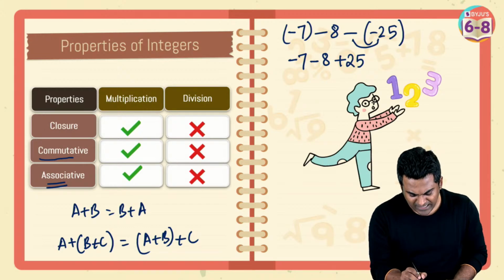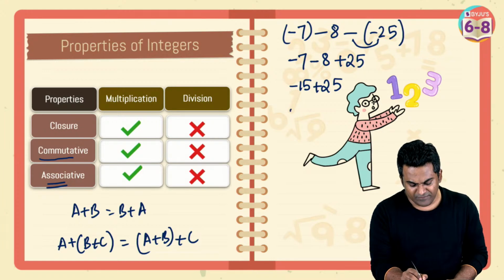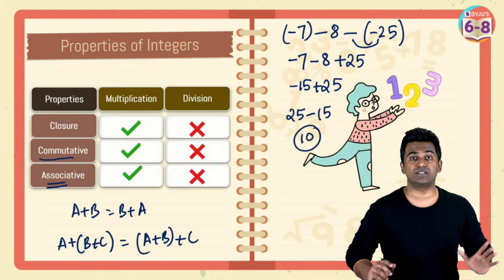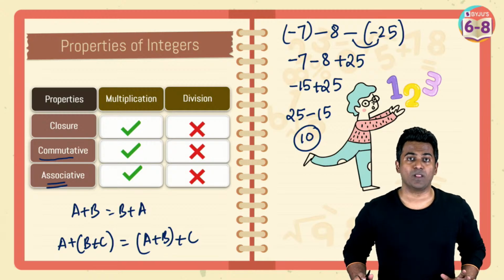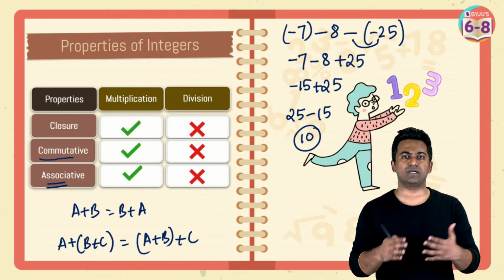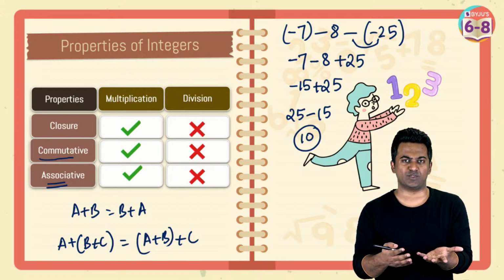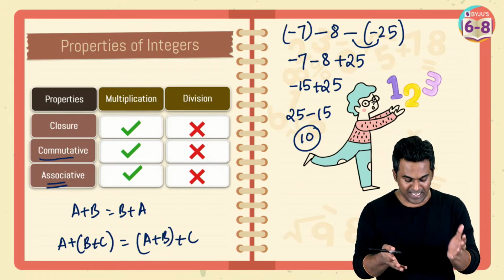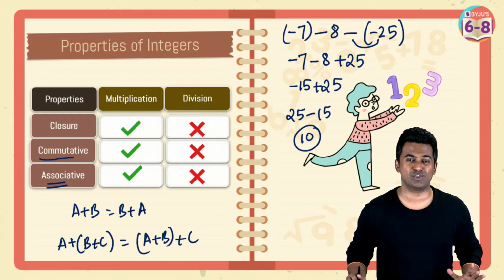So -7 minus 8 is minus 15. Minus 15 plus 25 is as simple as saying 25 minus 15. And as you know, the answer to this is going to be 10. All right. I am not discussing how to add numbers and how to subtract numbers, because I assume you are already familiar with that. That's the reason why I'm going through that operation a little faster here.